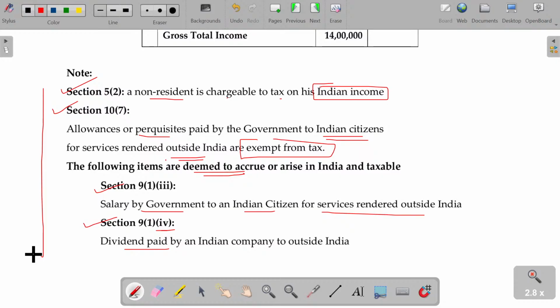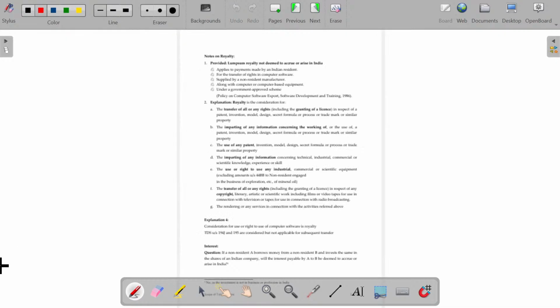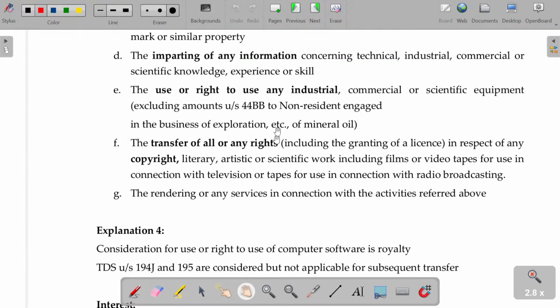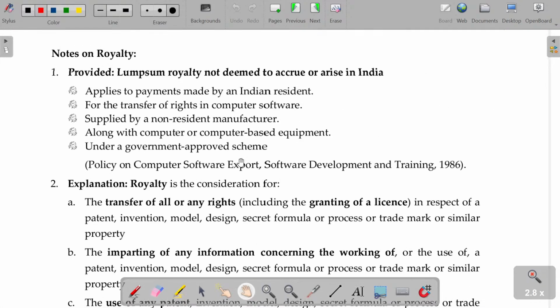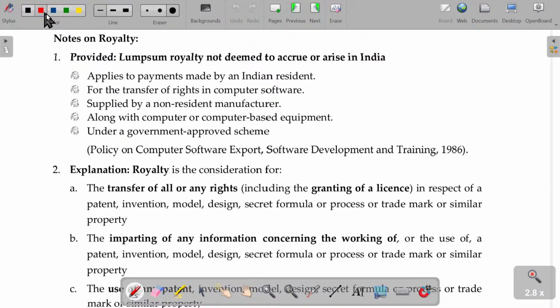Now, given the slide data related to royalty, you can have a glance over that. That's more than enough. Royalty, lump sum royalty not deemed to accrue or arise in India.